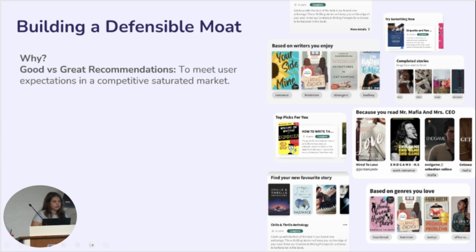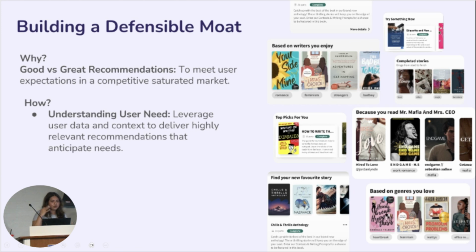So we need to make sure that when you build recommendations, it has a defensible moat. So how do we do that? I'll go over 3 strategies, but I'm sure there are more. The first one, and arguably the most important one, is you need to understand your users in a lot of detail. Every click, every read, every add to library, you need to know when they're doing it and why they're doing it. Understanding the why is so critical because this helps you uncover the user's need. And when you uncover the user's need, it gives you the context for the recommendation that you want to build.